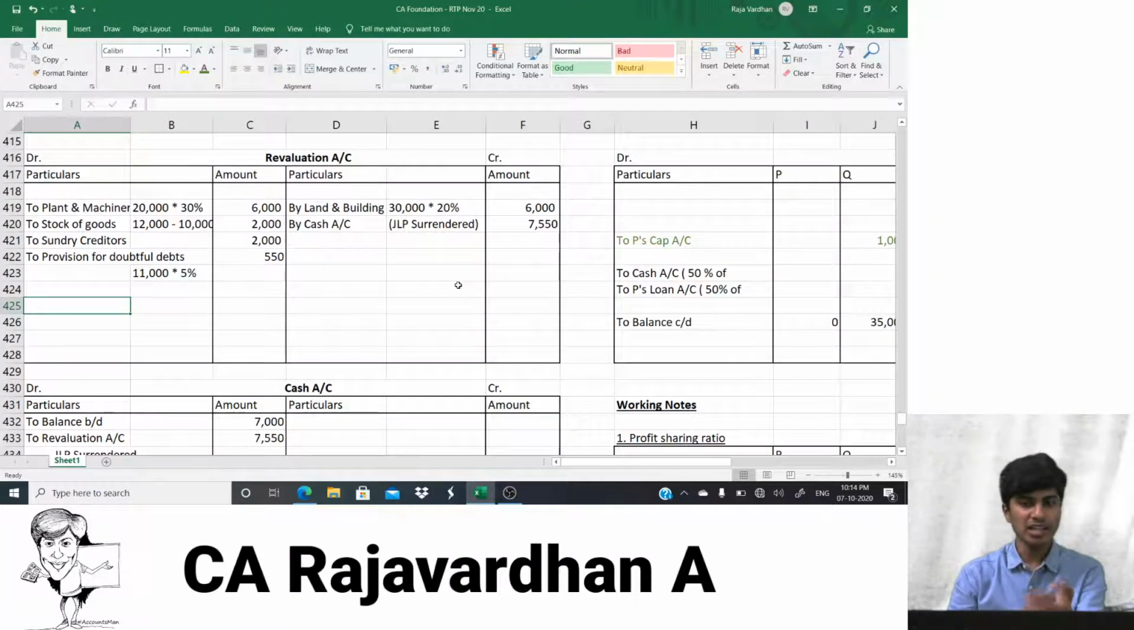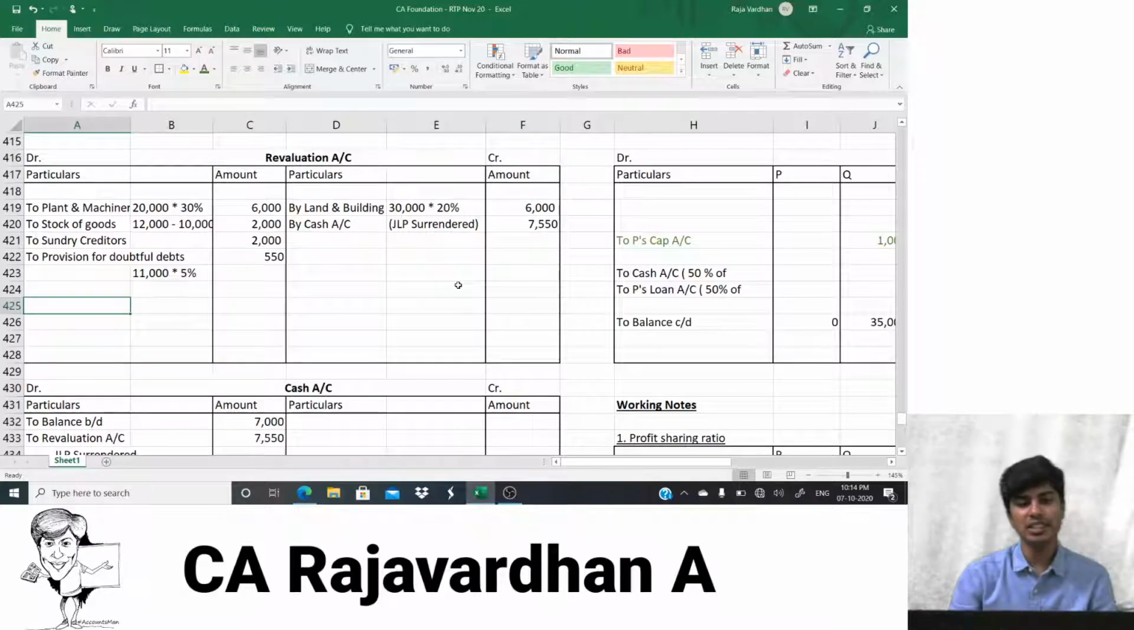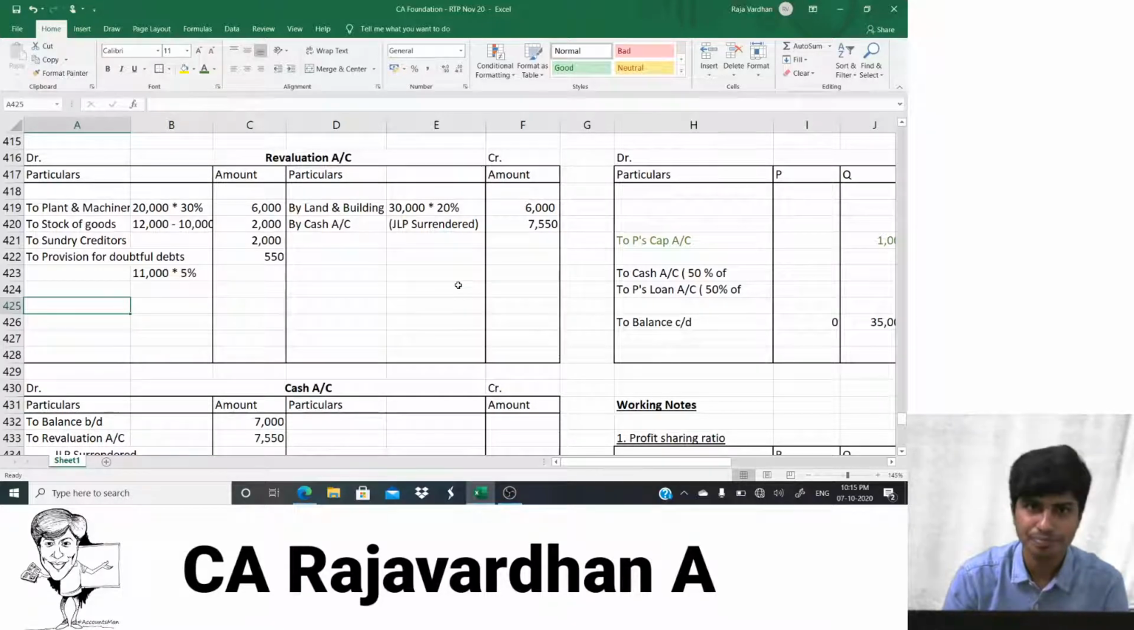50% of it will be cash, 50% of it will be loan. Whatever I rate as cash there will get posted to the cash account. Whatever I rate as loan will go to the balance sheet. And then I'll close my cash account. The balance carried on will be written to the balance sheet. And that's when my balance sheet should tally.